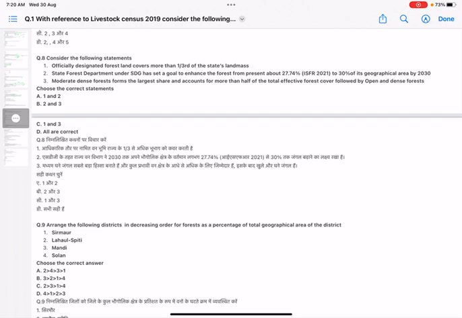Now move to question number 8. Consider the following statements. These are the MCQs of chapter number 10, which is about forestry. There are 3 statements and you have to pick out the correct statements. First, officially designated forest land covers more than one-third of the state's landmass. If you have read the economic survey, you will find that about 68% of the land mass in the state is forest.